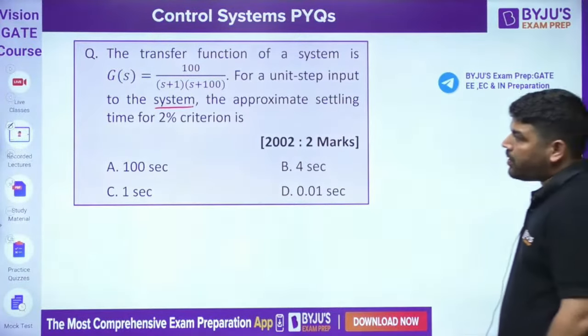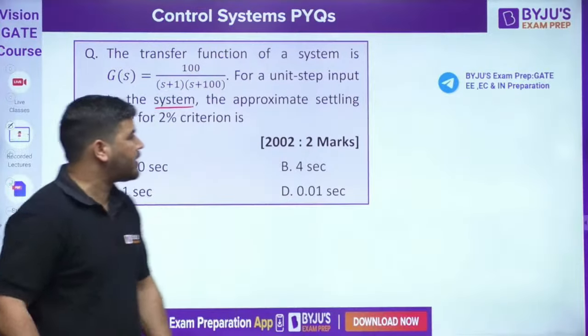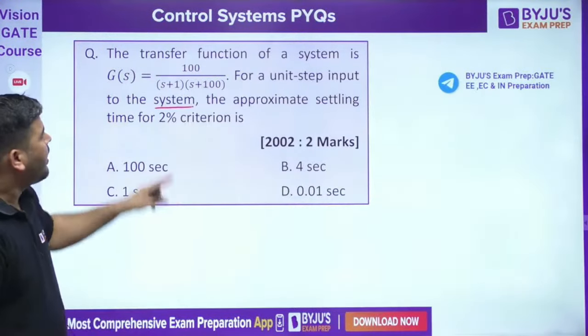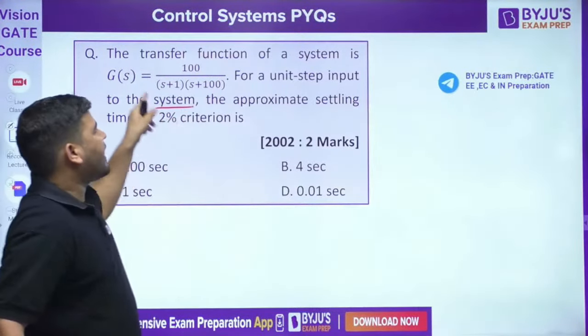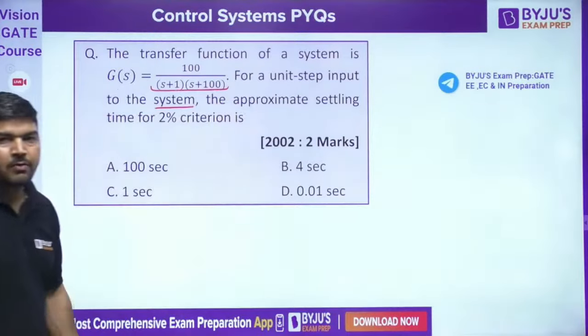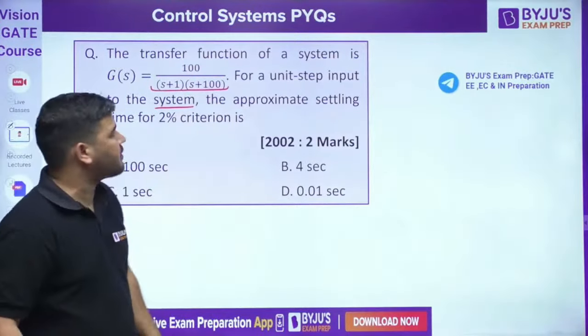Okay, now the problem is, in this question it is not mentioned whether this is the overall control system or closed loop control system. So by default I am taking that this is the open loop transfer function. Now from there you can calculate the closed loop transfer function.